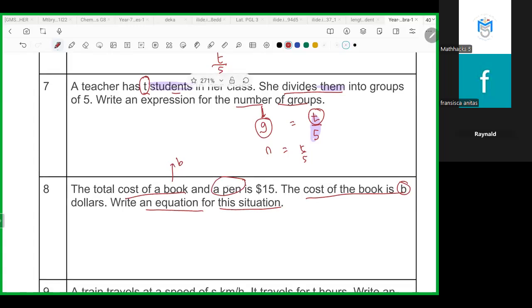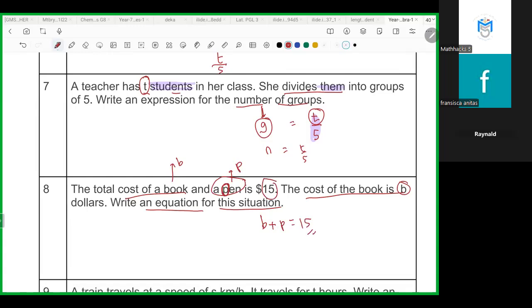For example, you use the first letter P, it's okay, or you use your name. Any letter. But the total is $15.